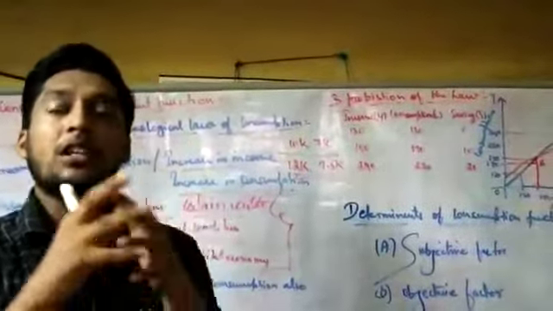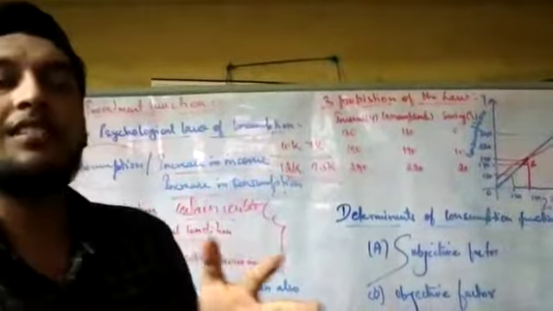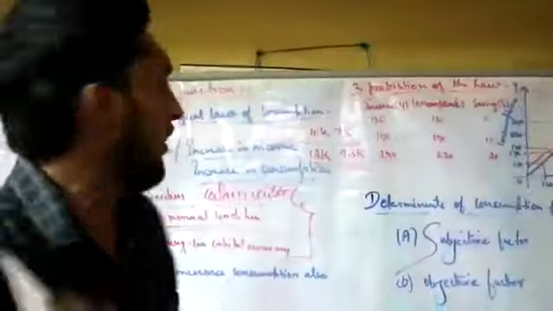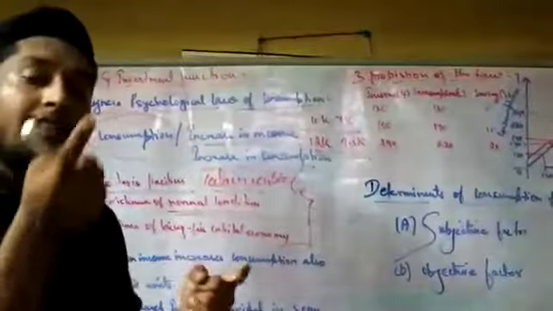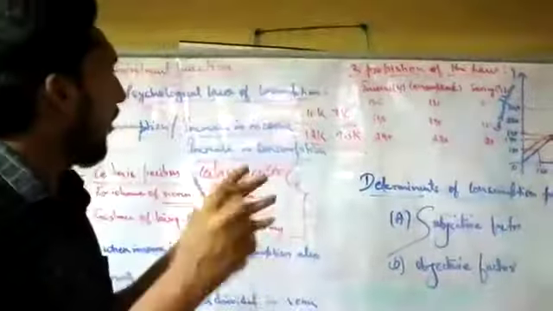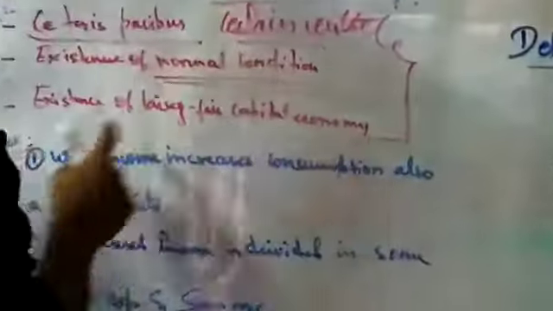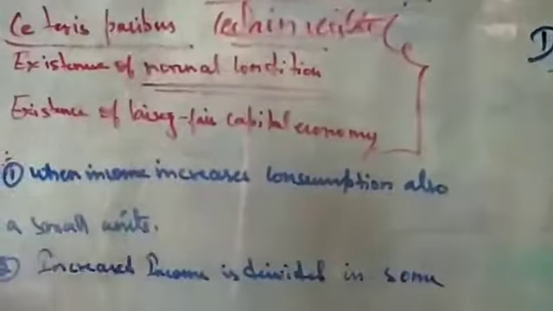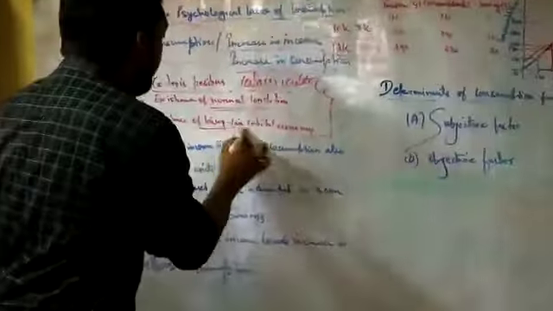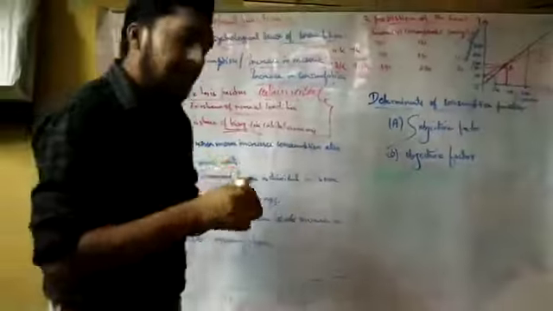The consumption function will be affected and diversified. So that is what he said. For the sake of consumption, when you want consumption to happen, there must be variable changes. And the next one, there must be normal conditions. The third is the existence of a laissez-faire capitalist economy. Laissez-faire means free economy. In the market, there must be a laissez-faire capitalist economy.